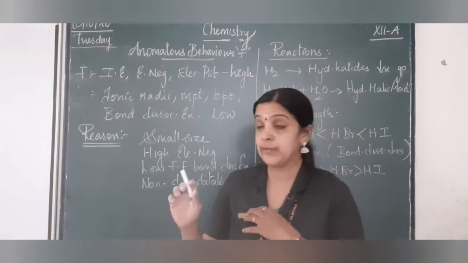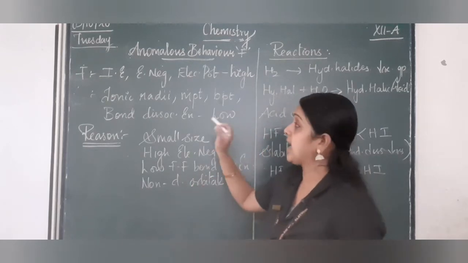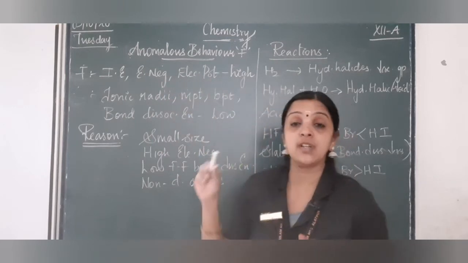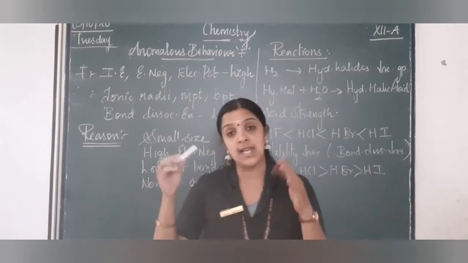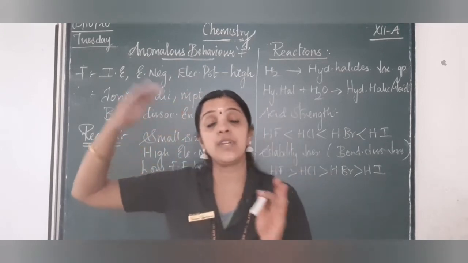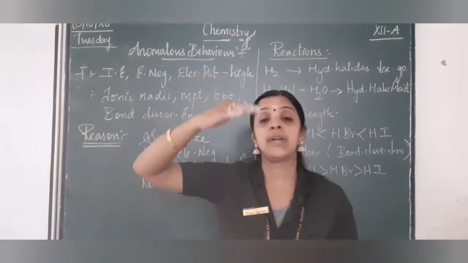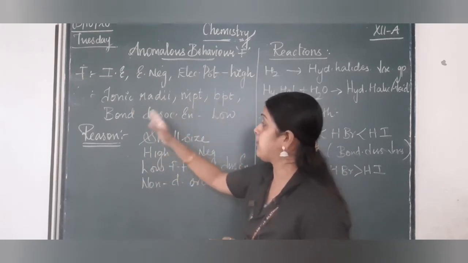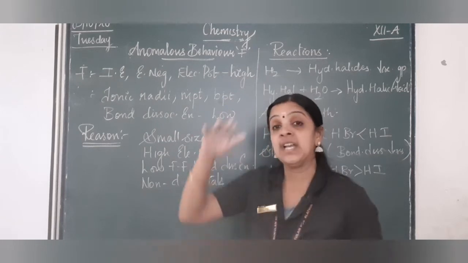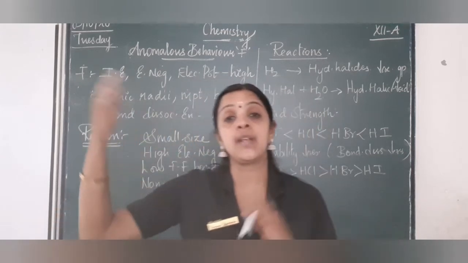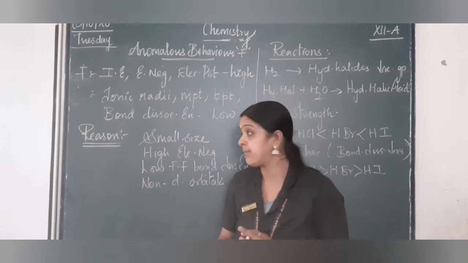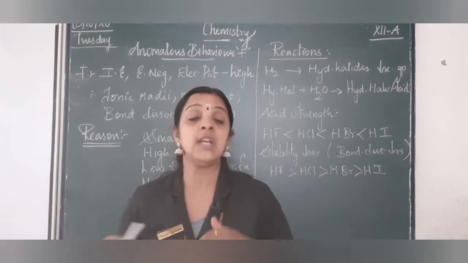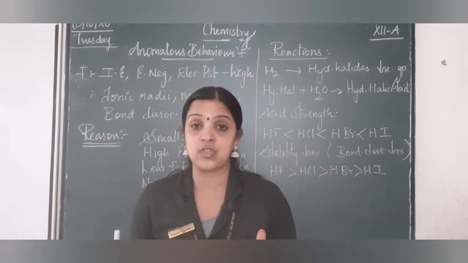Anomalous behavior of fluorine. Fluorine has high ionization energy, electronegativity and electrode potential when compared to other elements in the halogen family, that is, comparatively very high values when compared to chlorine, bromine and iodine. And what about the ionic radii, melting point, bond dissociation enthalpy and boiling point? They are extremely low when compared to the elements in the halogen family. Because of these reasons, fluorine has an exceptional behavior when compared to the other members in the halogen family.